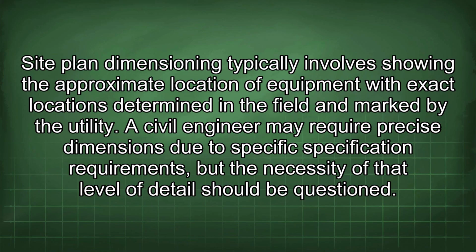Site plan dimensioning typically involves sharing the approximate location of equipment, with exact locations determined in the field and marked by the utility. A civil engineer may require precise dimensions due to specific specification requirements, but the necessity of that level of detail should be questioned.